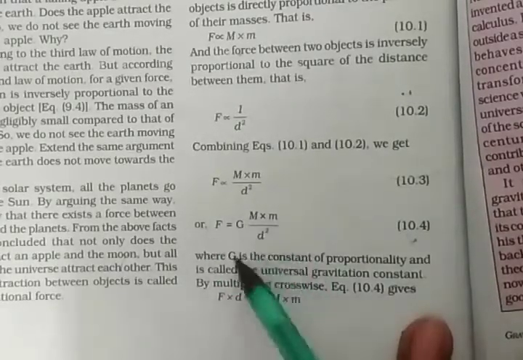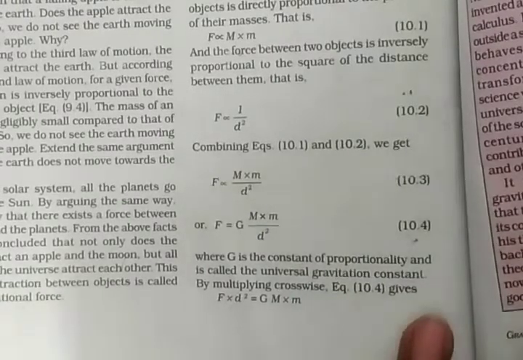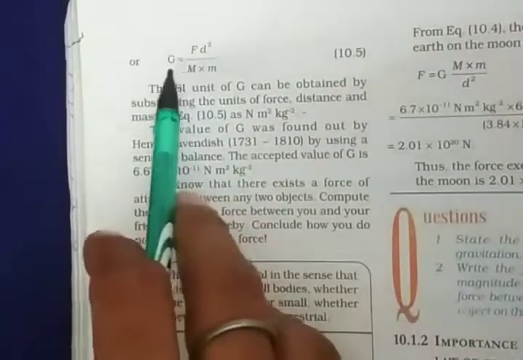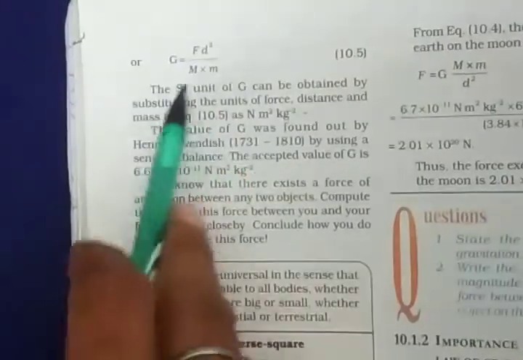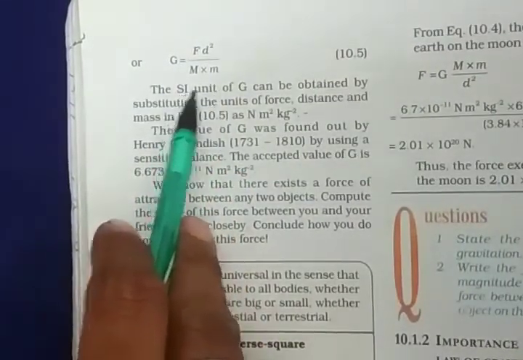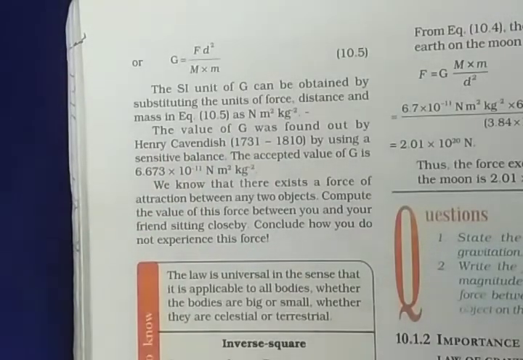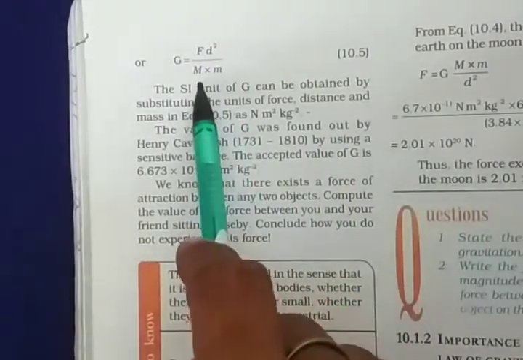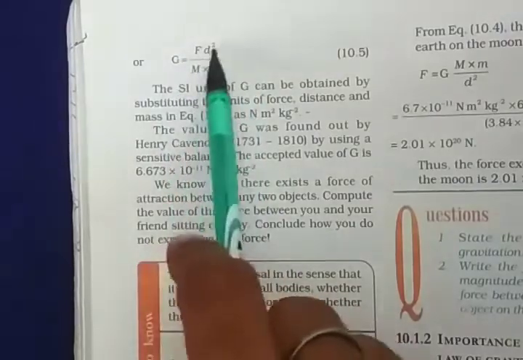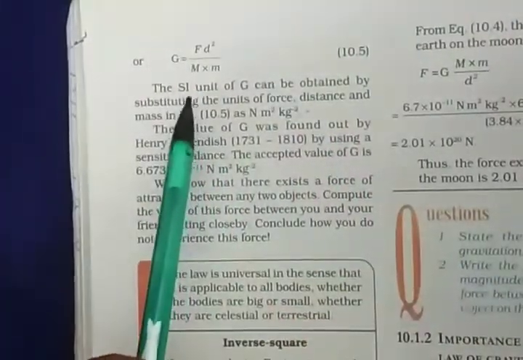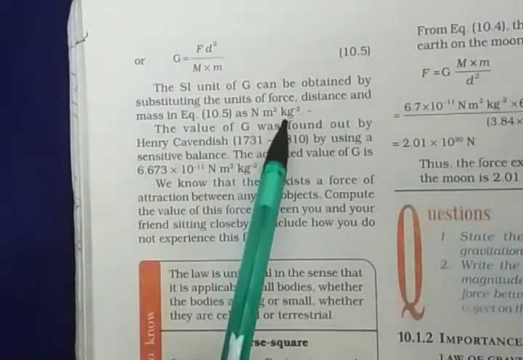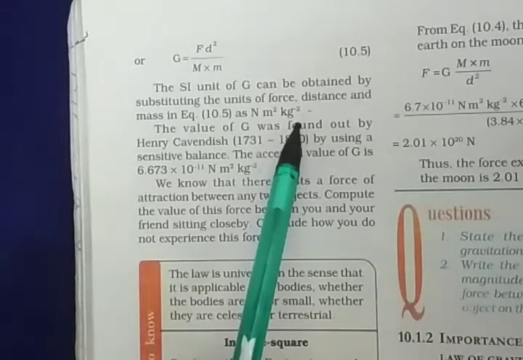Now you can modify this formula according to the requirement. You have to memorize this. This will help you in solving the problems. You can modify this formula as G is equal to F d square divided by m into m. Now the SI unit of G can be obtained by substituting the units of force, distance and masses in this equation. So what will be the unit of that? It will be Newton meter square per kg square.